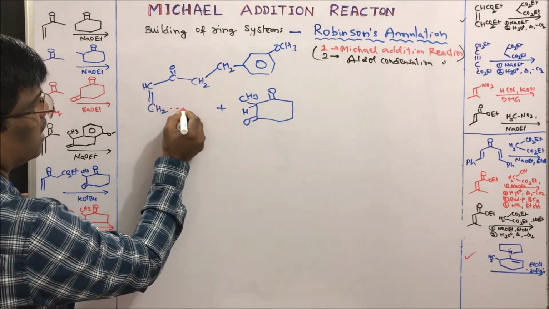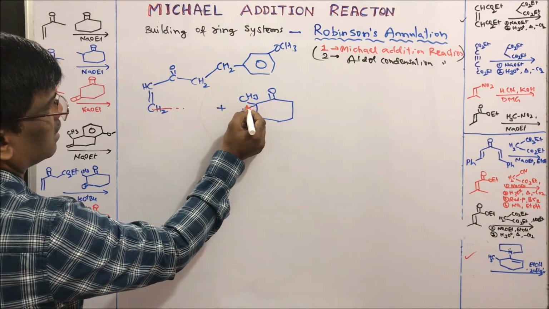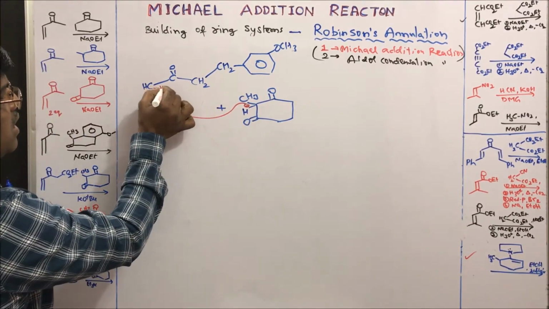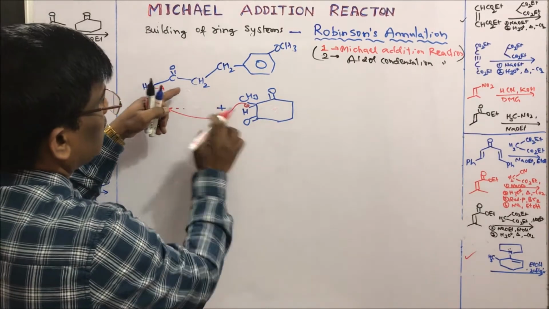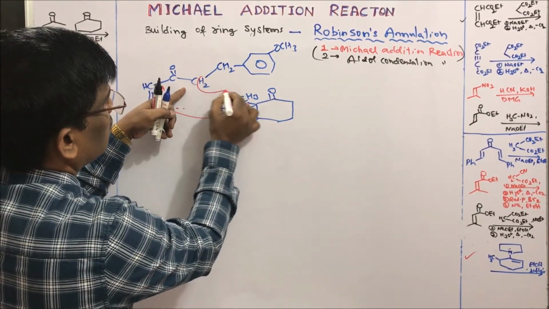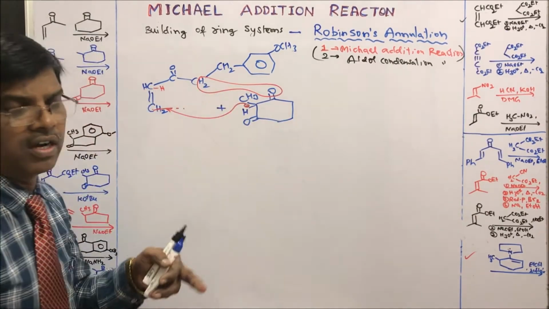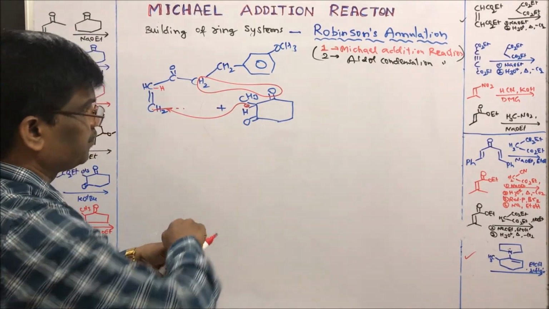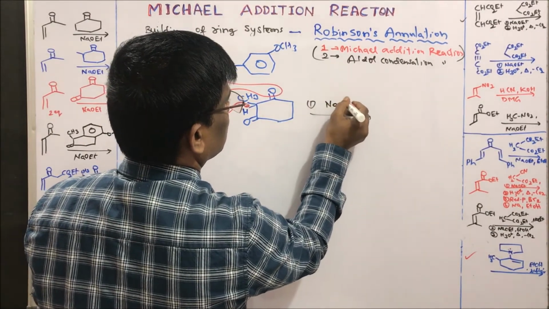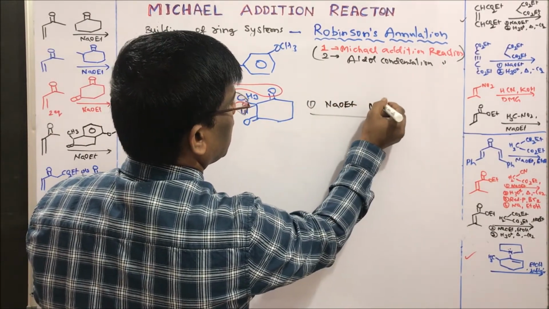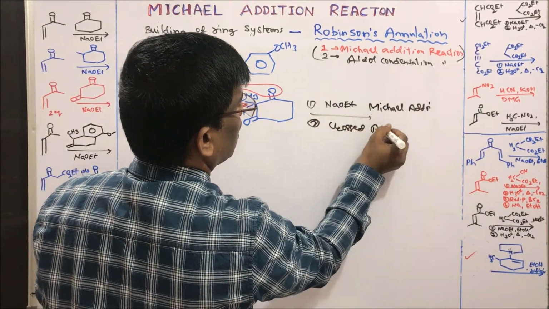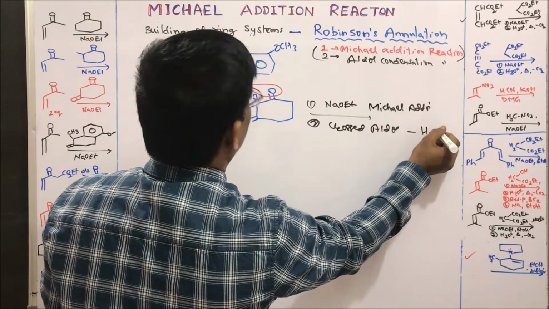This carbanion forms the bond here, hydrogen adds to here, and in the next stage of aldol reaction, it is going to lose this as water to give. So the first reaction is sodium ethoxide, that is Michael addition, followed by crossed aldol, minus water.